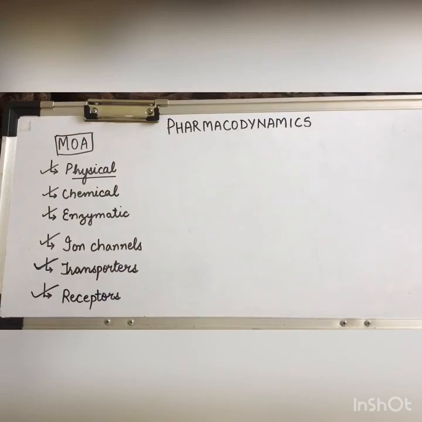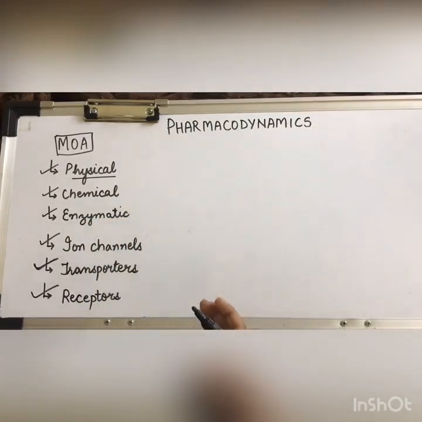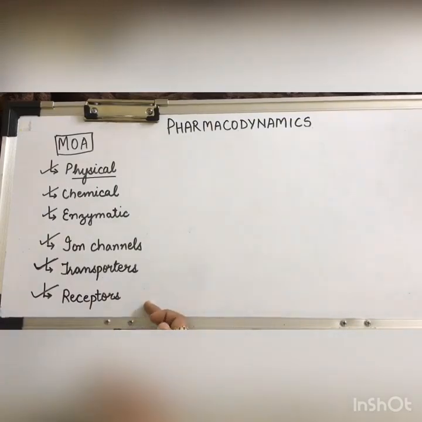Next is receptors. Receptors are basically macromolecules, or binding sites, which are either located on the surface or inside the effector cell, and they help in the recognition of the signaling molecule or the drug.